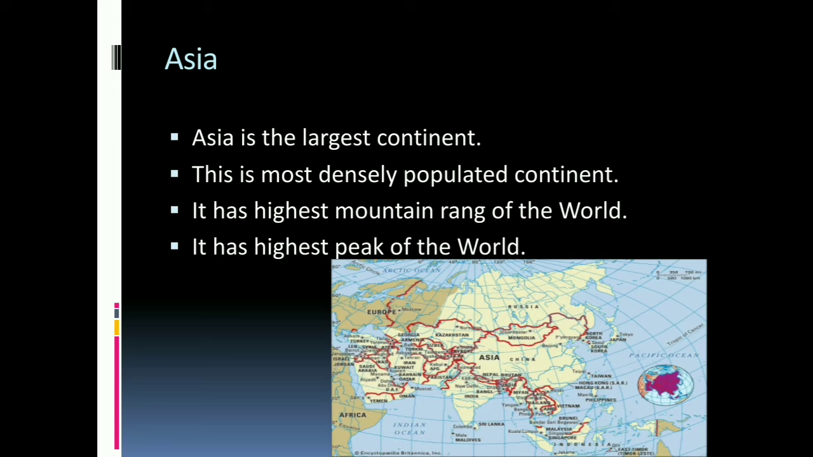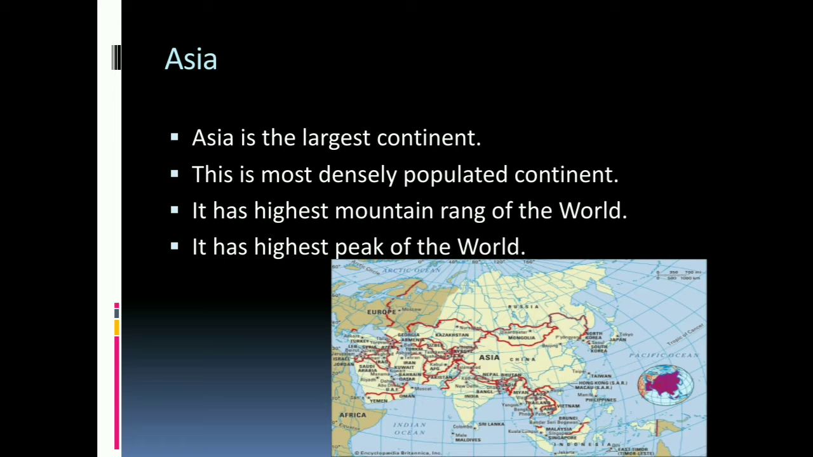First, we discuss the physical position of Asia on the world map. This large landmass has the Pacific Ocean in the east, the Ural Mountains in the west, the Indian Ocean to its south, and the Arctic Ocean in the north. This is the physical position of Asia on the world map. This is also the most densely populated continent.